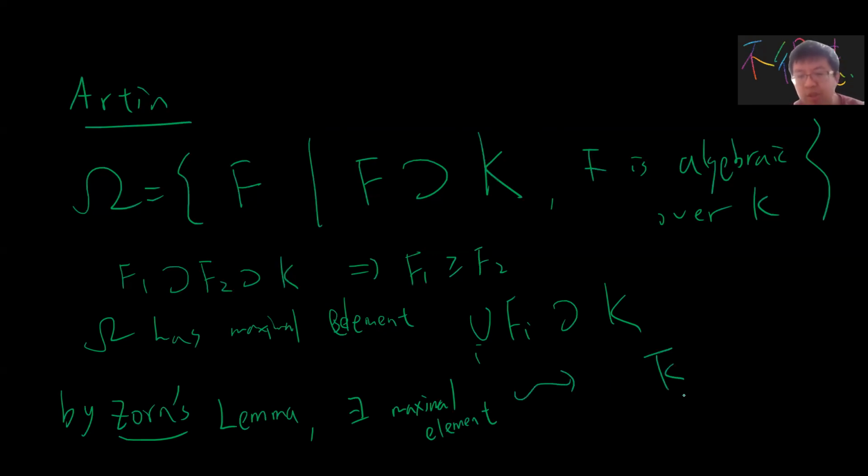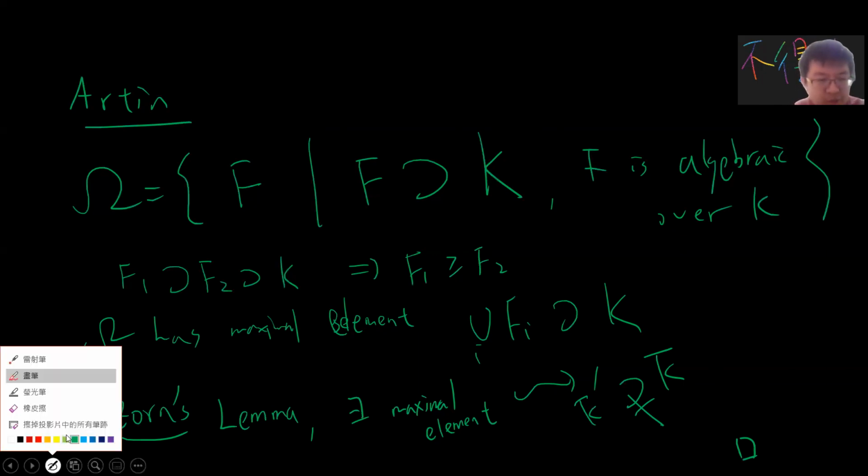The reason is that if K bar is not algebraically closed, then you can get another field, which is larger than K bar but not the same as it. You take some polynomial and the quotient, you get something larger than K bar, a K bar prime, but this violates the maximality of K bar. And by definition, K bar is algebraic over K. So it seems like we get a proof.